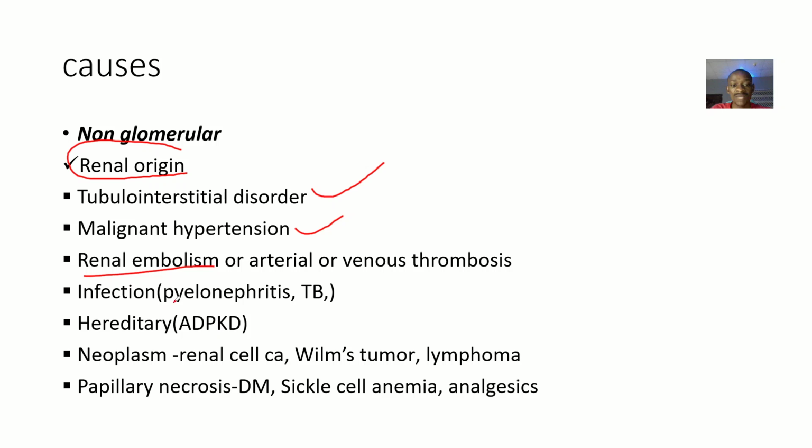There could be infection, like pyelonephritis or tuberculosis. It could also be hereditary. There could be a cancer, that's neoplasm, like renal cell cancer, Wilms tumor, lymphoma, and the rest. It could be that there was a papillary necrosis, which could result from things like diabetes mellitus, sickle cell anemia, and analgesics.